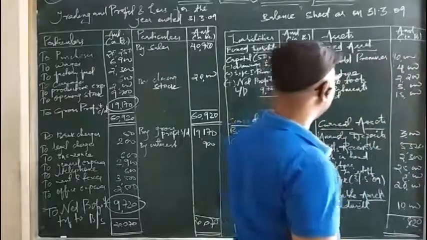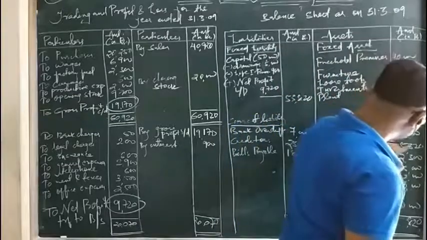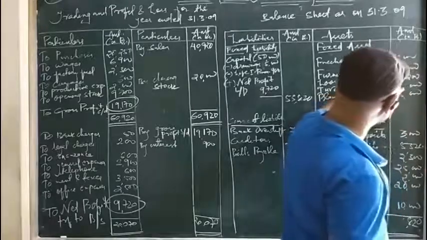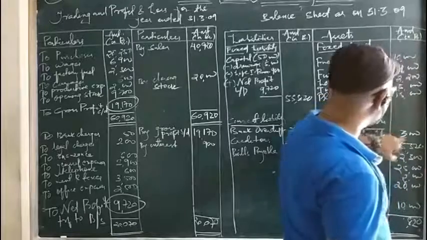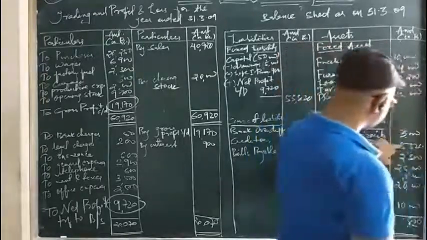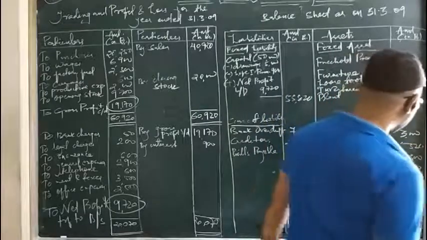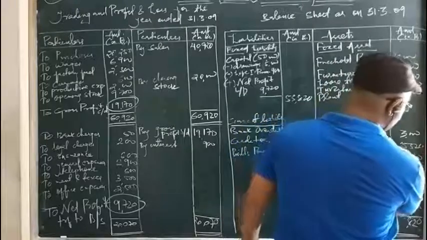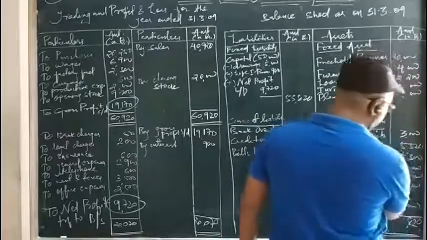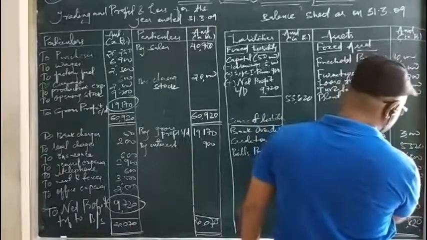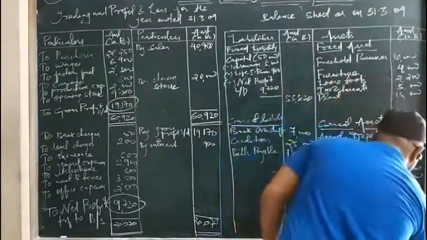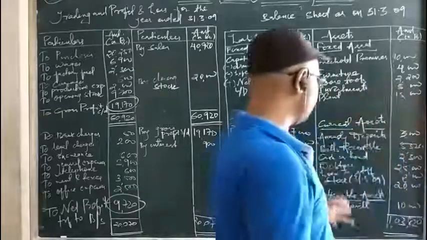Sorry, I made a mistake. 2, 3, 5, 3, 8. 8, okay. So 10 plus 4, 14 to 16, 5, 21, then 36, 39. 39 plus 5 is your 44. Then 46. 46 plus 25. So 46, 56, 66 plus 5, 71,000. Then plus 2, 73,000. Then we are getting 83, 93. Plus 10 is 1 lakh. It is correct. So we are getting the same answer, 1,03,820.